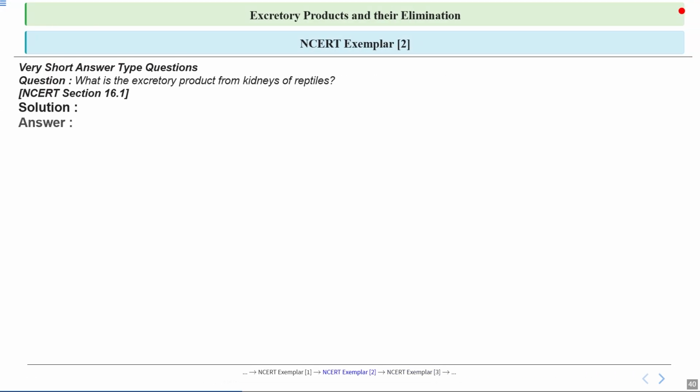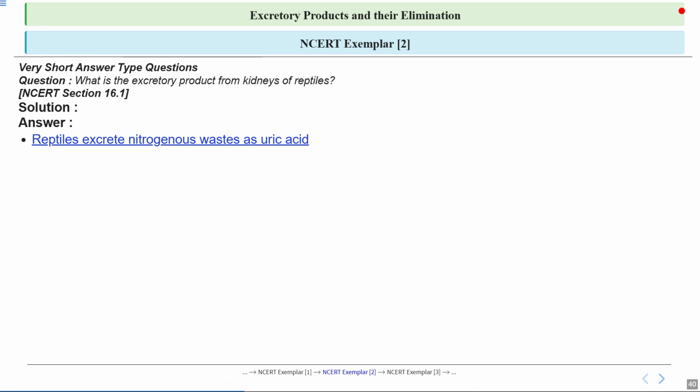Let's see the solution. So we know that reptiles excrete nitrogenous waste primarily as uric acid. This is very important. This adaptation is important because uric acid is less toxic and conserves water compared to other nitrogenous wastes like ammonia or urea. This kind of adaptation is very important for them.